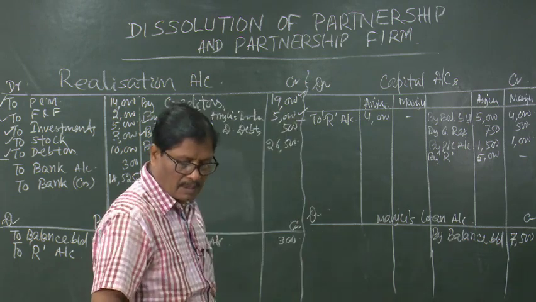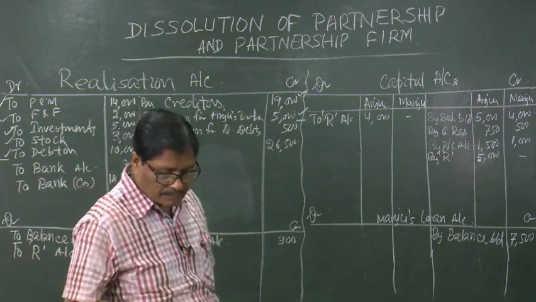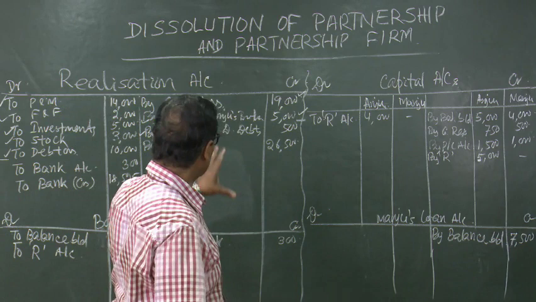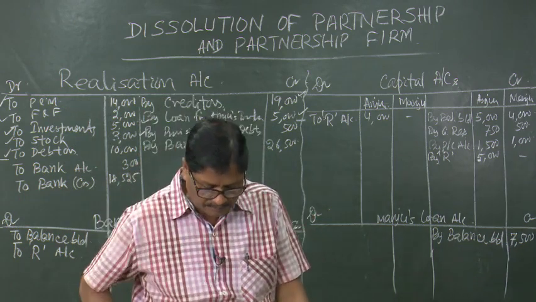Now, coming to the realization account, let us take the totals of both the sides and see whether there is profit or loss.